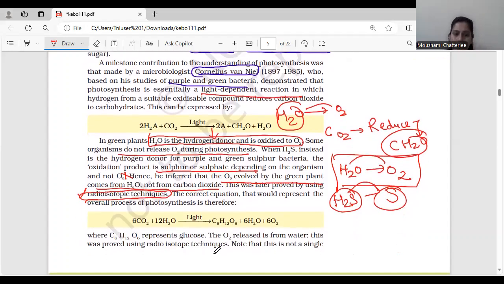So let's go through the entire equation of photosynthesis. 6CO2 and 12H2O in the presence of light and chlorophyll are going to provide us with glucose, water, and oxygen. Where is this oxygen coming from? From the H2O, oxidation of H2O to give O2, and there is reduction of CO2 to give carbohydrate. All right. So this is what we covered in today's session. We will meet back again. Thank you.